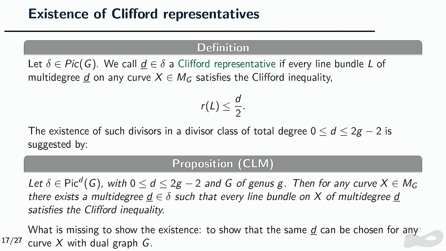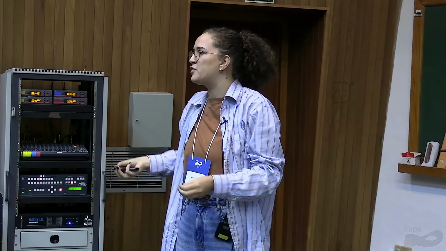And this was first suggested by Caporaso, Len, and Melo, because they gave us this proposition that says that when the multi-degree has degree between 0 and 2g minus 2, for any curve, there exists a multi-degree such that every line bundle with this multi-degree satisfies the Clifford inequality. But this is not the existence of the representatives that we want, because each one of these curves could have a different divisor. I want all of the curves to choose the same divisor, okay?